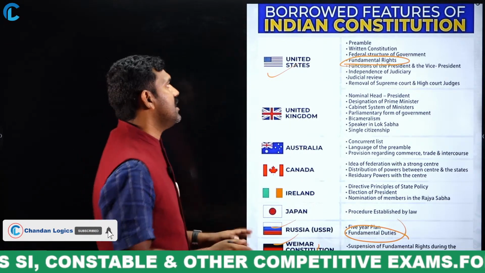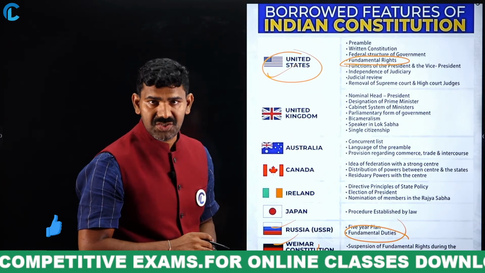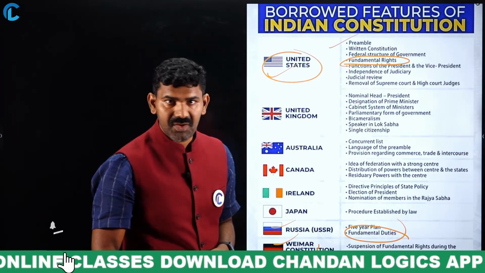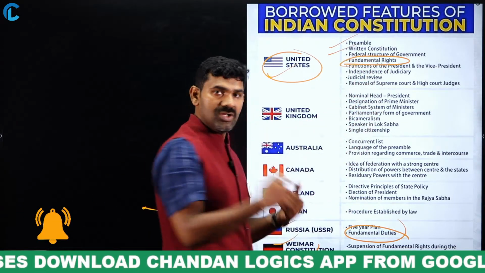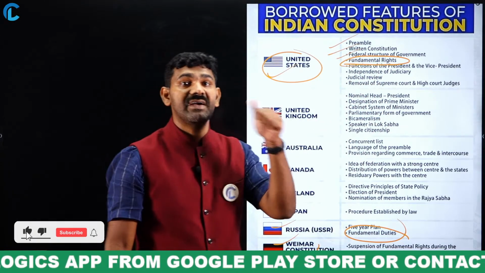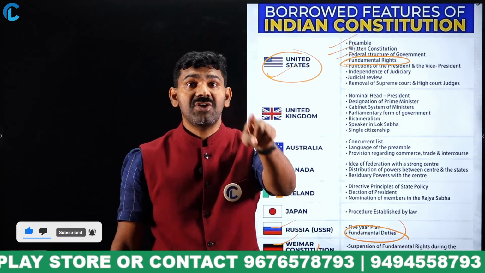The United States of America Constitution, which is also a written constitution, is a source of the preamble, very important. It is a written constitution, we also have a written constitution. The federal structure of government is also from the USA. Why? You know that the USA is a federation of states.